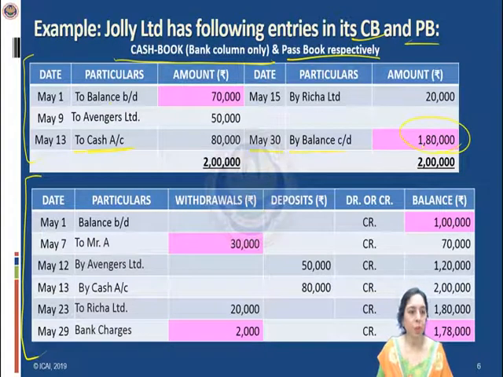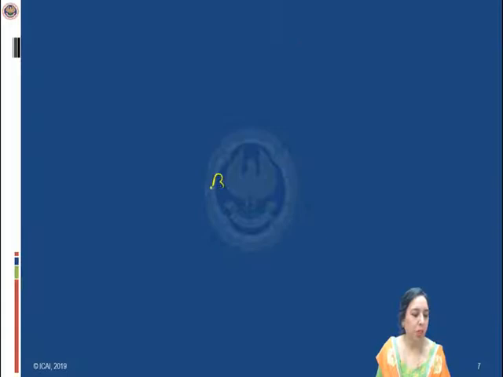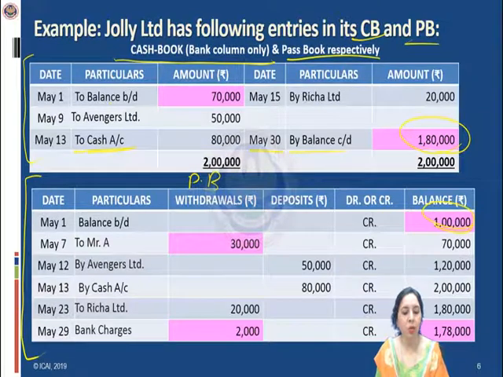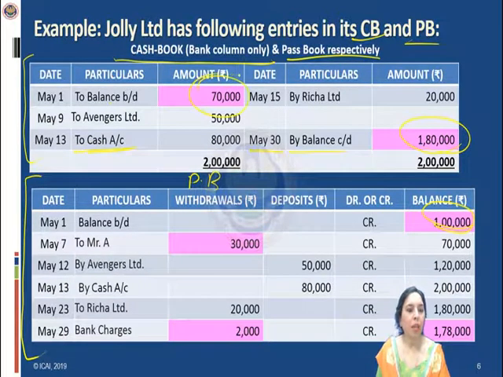Now for the corresponding period, we have the passbook of the company. So let us go through that also. 1st May, balance brought down is 1 lakh. Now here you should note that the opening balance as per cash book was 70,000, whereas the opening balance as per passbook is 1 lakh. So there is a difference.